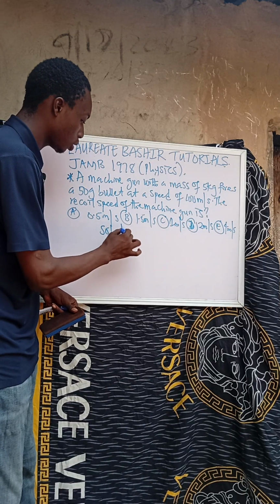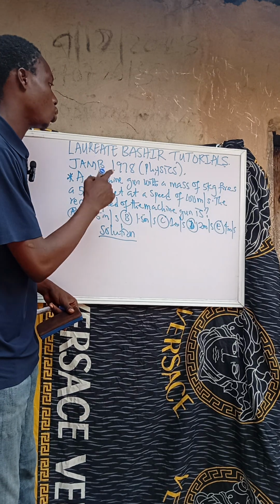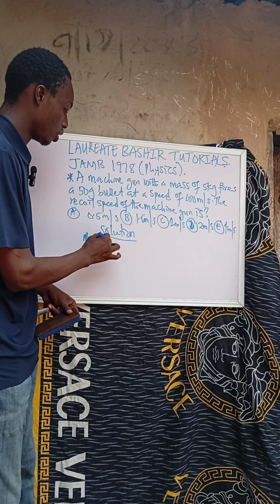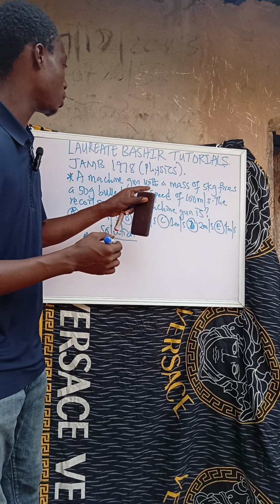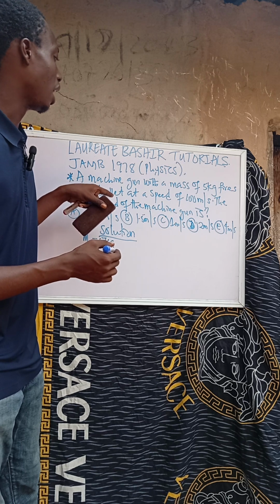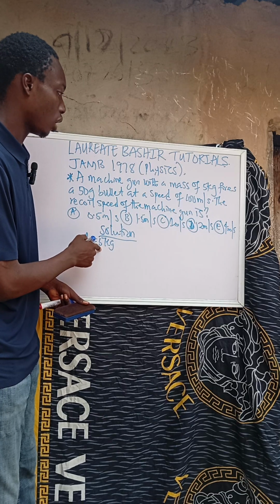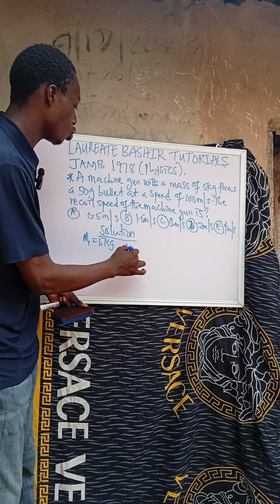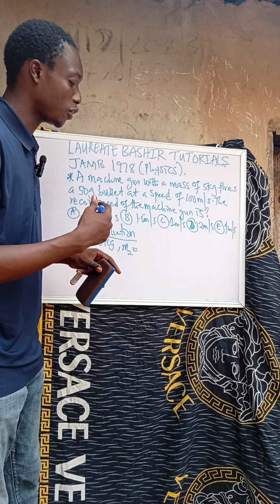Solution. The parameters that are given, in physics you have to list the parameters. The mass of the gun, let's say it is mass 1, is 5 kg. A machine gun with a mass of 5 kg fires a 50 gram bullet. So the mass of this gun is mass 1. Now the 50 gram is your mass 2, the mass of the bullet it fires out.